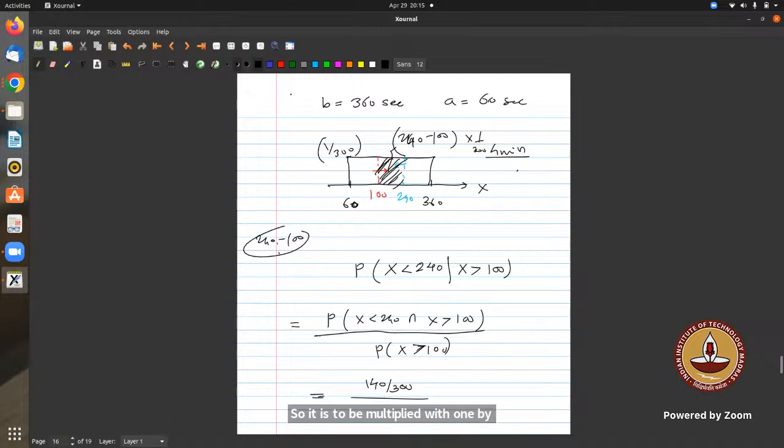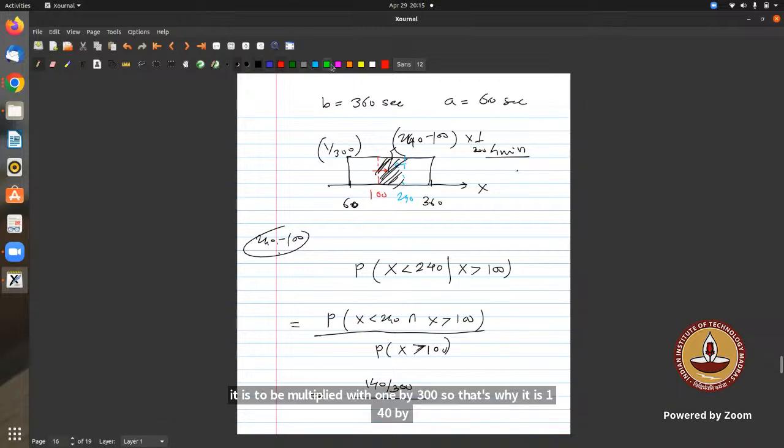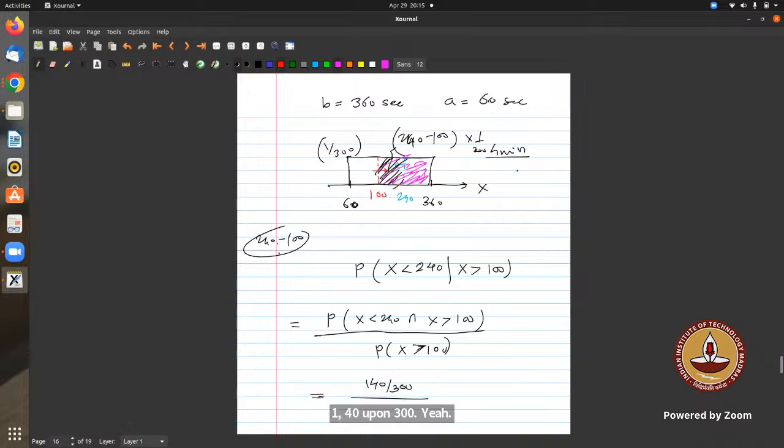And divided by the probability of greater than 100. Which area is that? This pink color area, everything. So it is 1 minus 40 by 300, that is the denominator. Denominator is 1 minus 40 by 300. That is going to be 260 by 300.